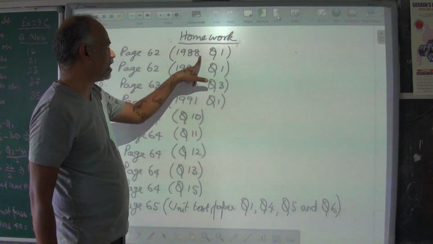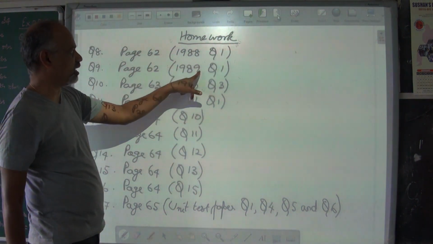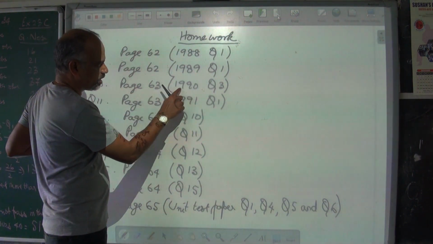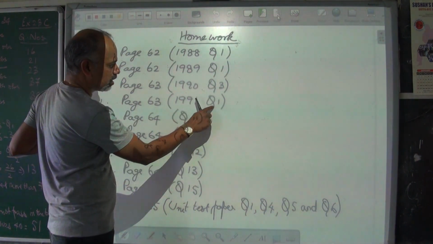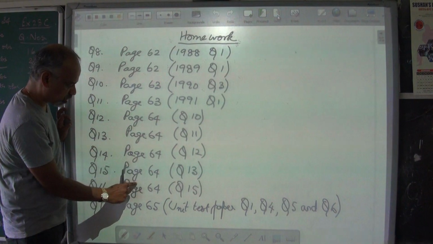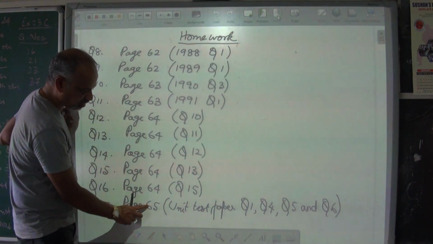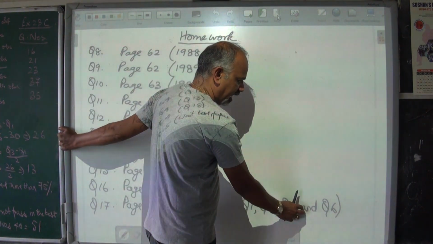Under 1988, you will do question 1. Next, page 62, under 1989, you will do question 1. In page 63, under 1990, you will do question 3. Page 63, 1991, you will do question 1, and so on. About the last one, question 17, is from page 65. You will do unit test paper question number 1, 4, 5, and 6.